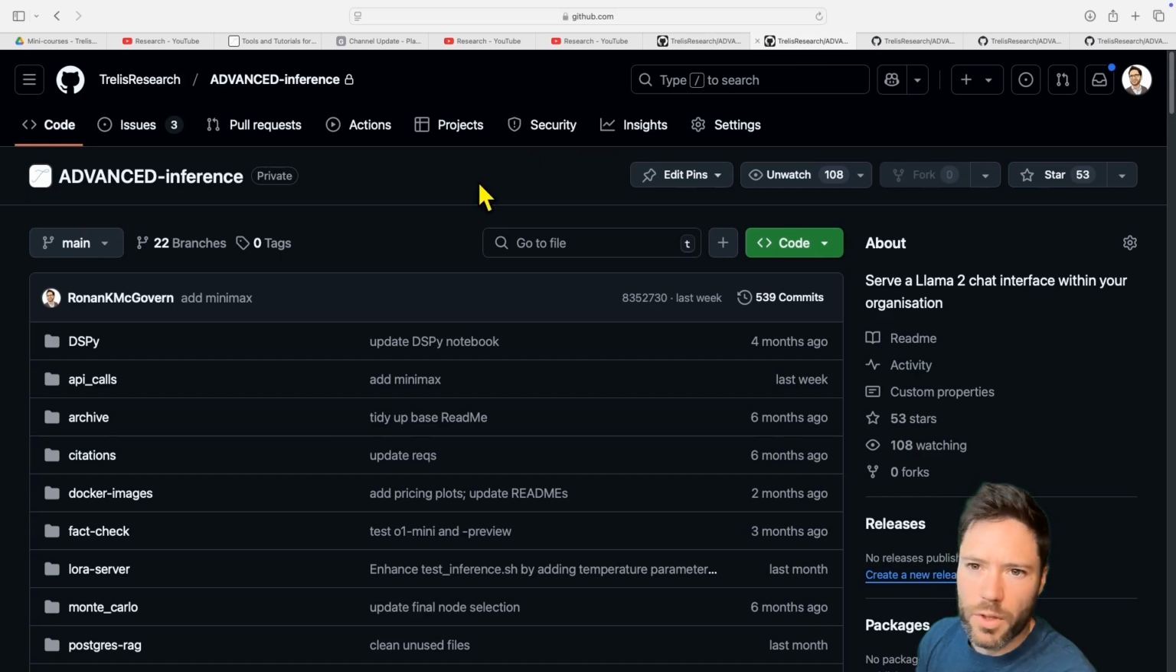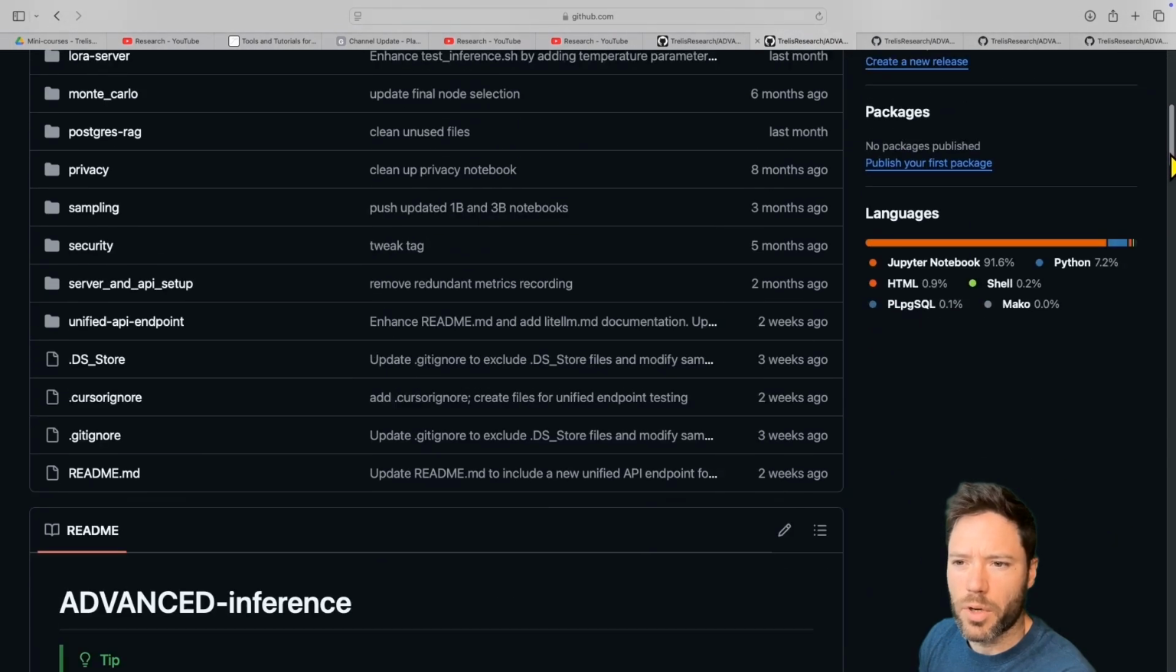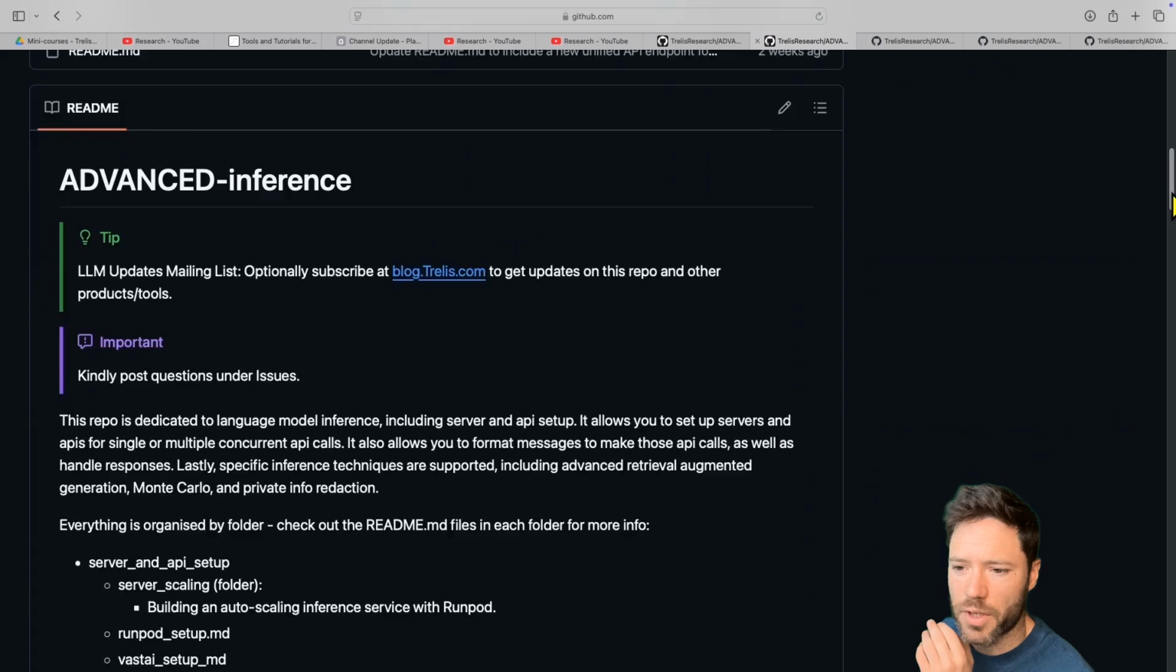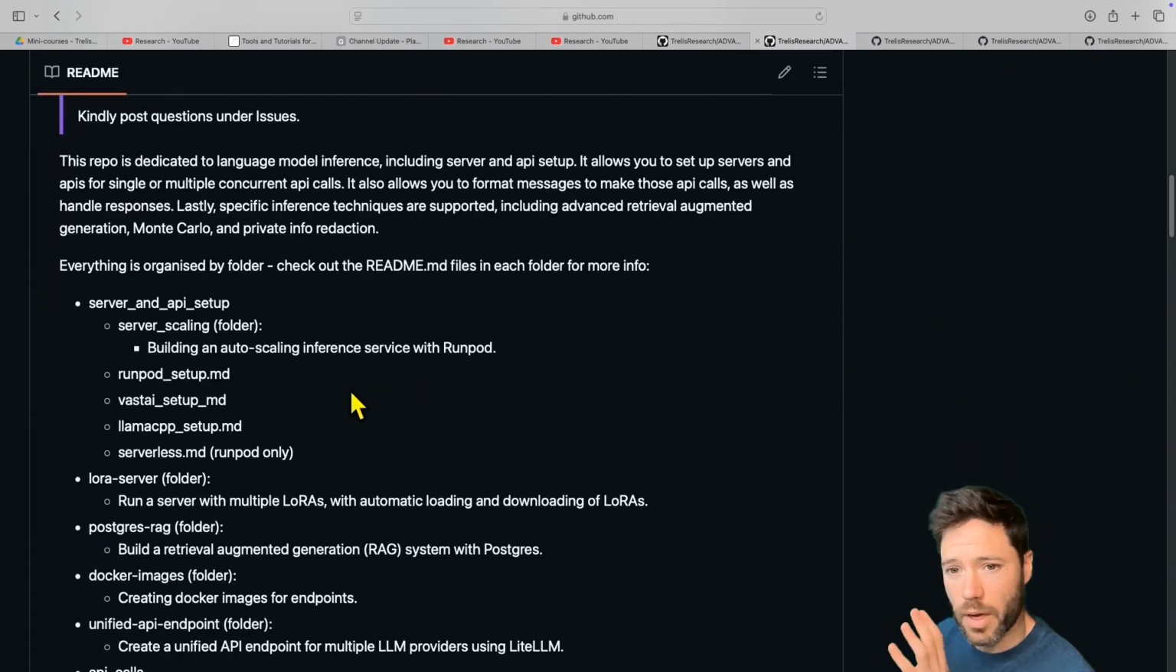The next category I want to look at is inference. In terms of the repo, this is one of the broadest in terms of its coverage. It's separated by folders. Everything is in the main branch. The main sections of the repo are around server setup and then around API calls. So for server setup, I explain how to set up RunPod and VastAI servers, or how to set up a server on an EC2 instance.